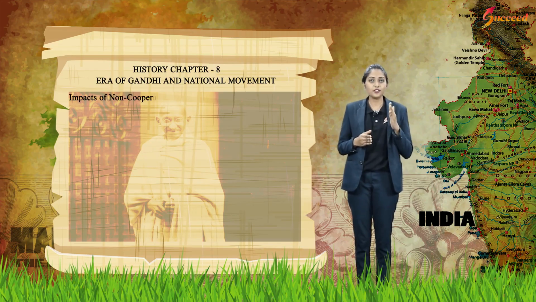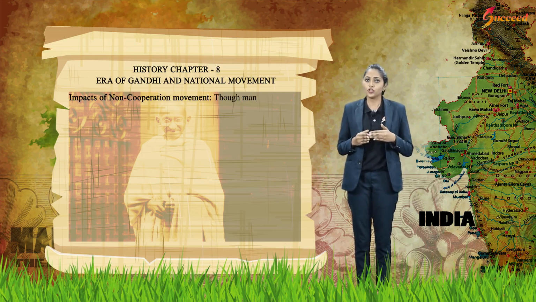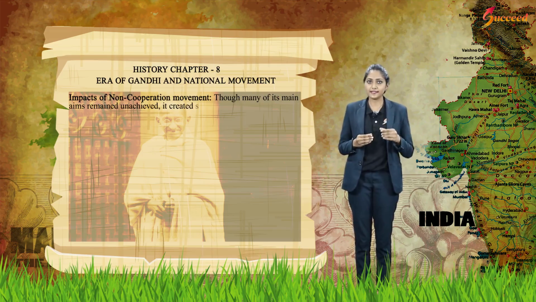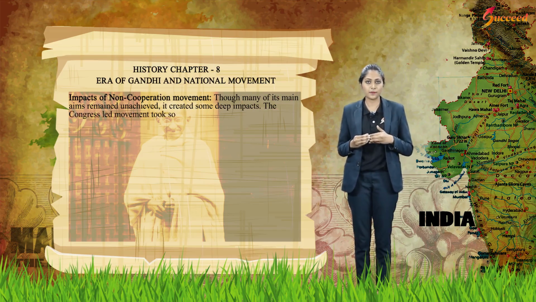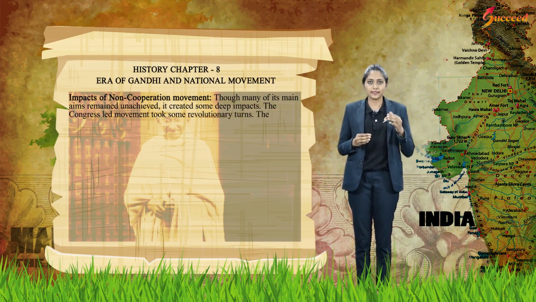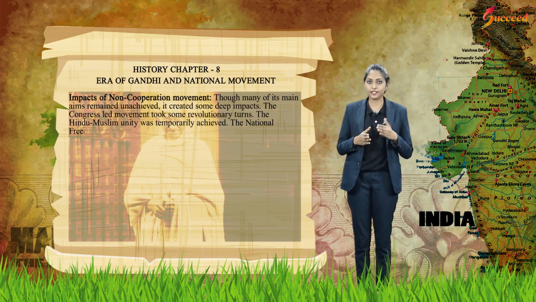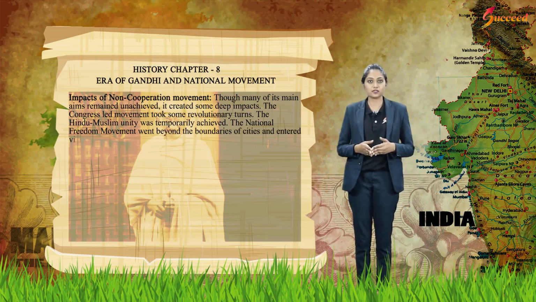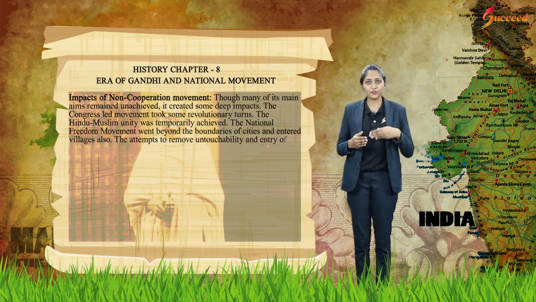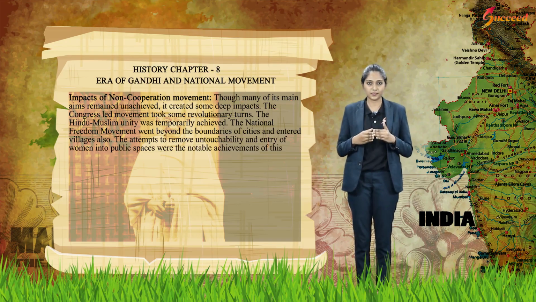Impacts of the non-cooperation movement. Though many of its main aims remained unachieved, it created some deep impacts. The Congress-led movement took some revolutionary turns. Hindu-Muslim unity was temporarily achieved. The national freedom movement went beyond the boundaries of cities and entered the villages also. The attempts to remove untouchability and the entry of women into public spaces were the notable achievements of this movement.